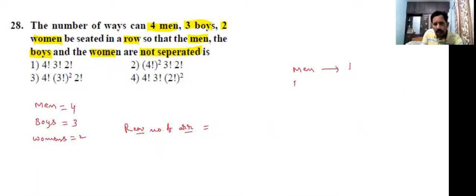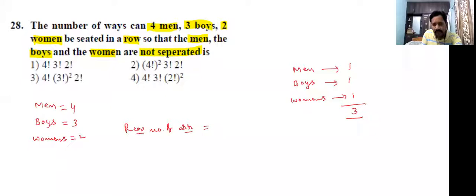All boys we treat as one unit because they want to sit together. And women also as one unit, because men sit together, boys together, women together. Total 3 units.